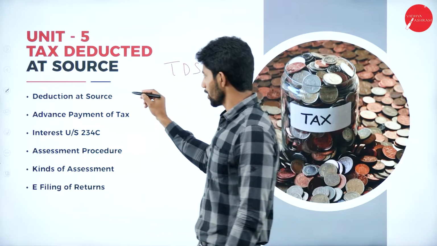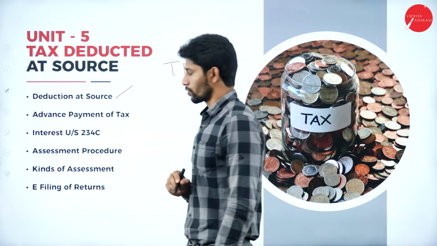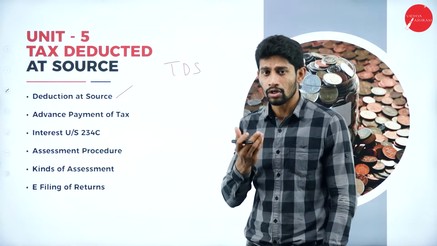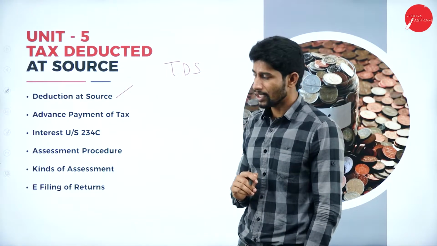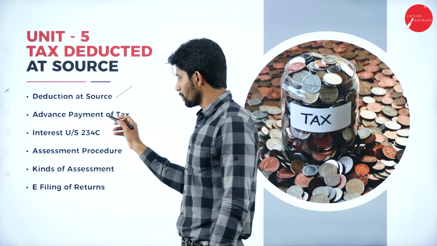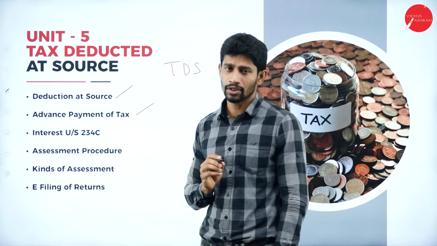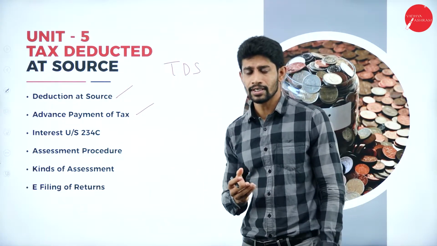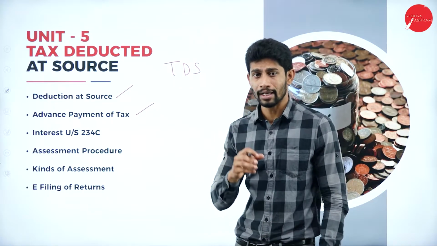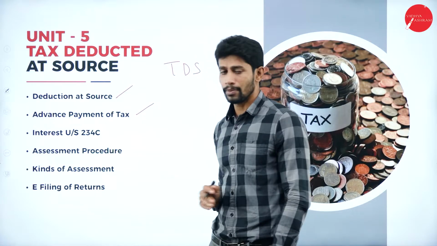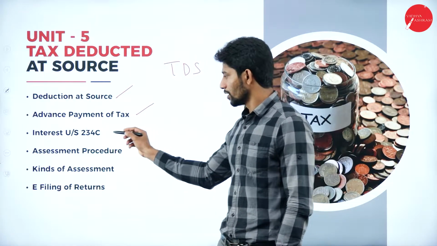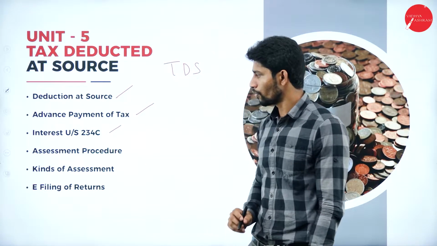So here we will be learning about deduction at source, on what basis, in what circumstances we are going to deduct the tax, that we are going to learn, and advance payment of tax, in what scenario the business entities or the organizations or the employer is going to deduct the tax, that we will be learning under advance payment of tax, and interest under section 234C.